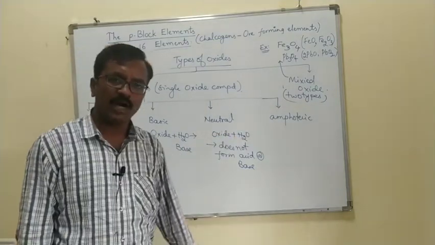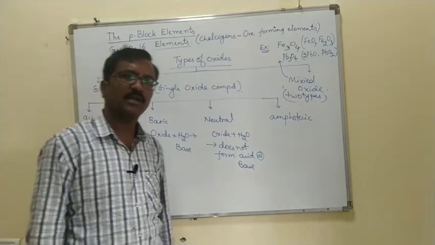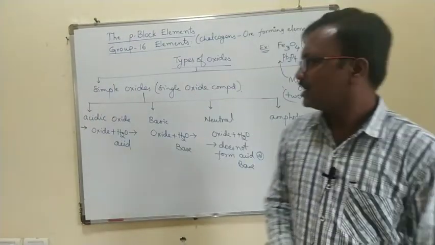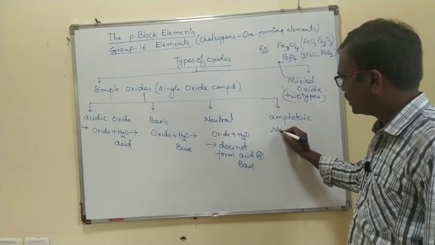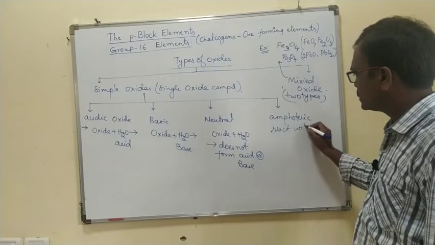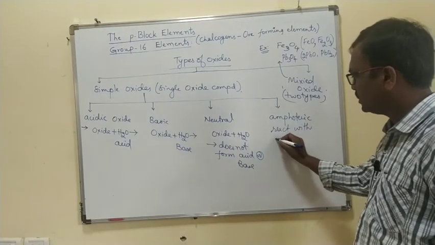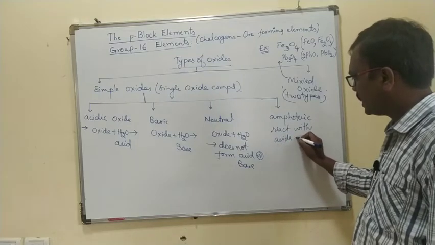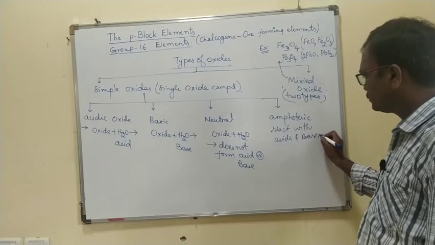What is the meaning of amphoteric? Amphoteric means the oxide reacts with both acids and bases.